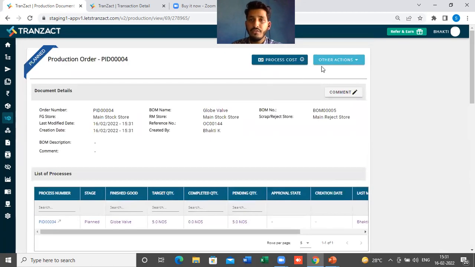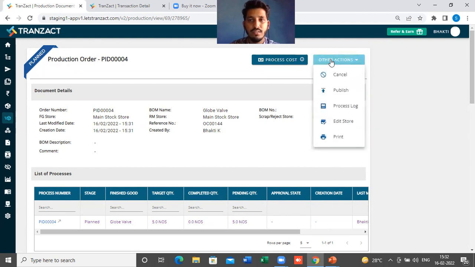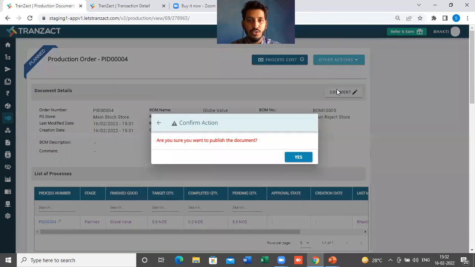Okay, so if you go to the other actions, if you want to move the stage from plan to pending, then you have to do just one step: go to the other actions and click on publish here. Once you click on publish, this production order will get moved from plan stage to pending. So for example, let me just click on this publish.